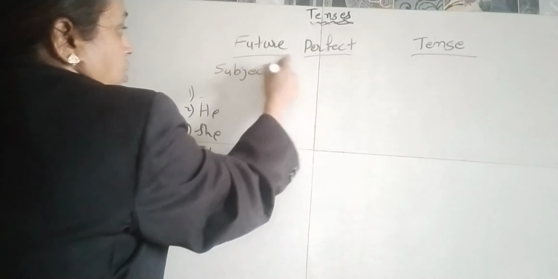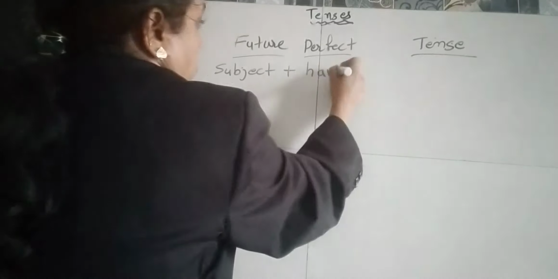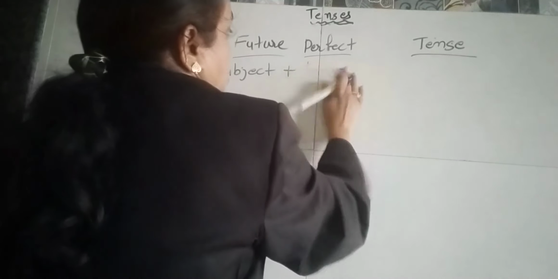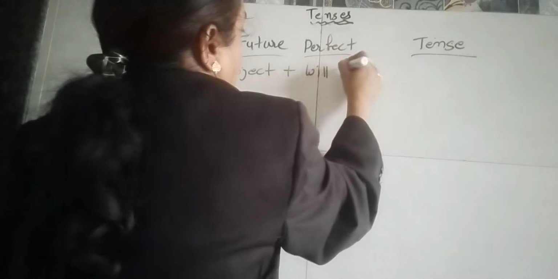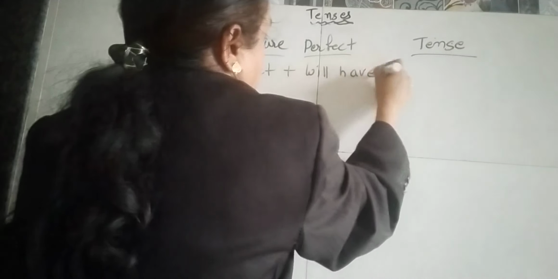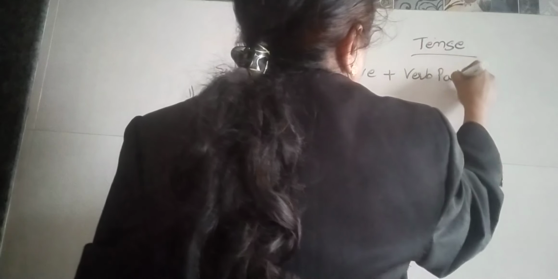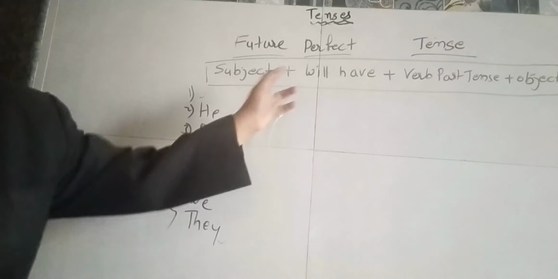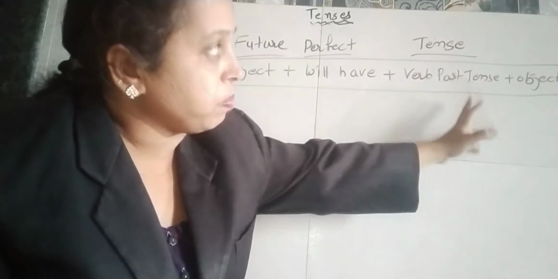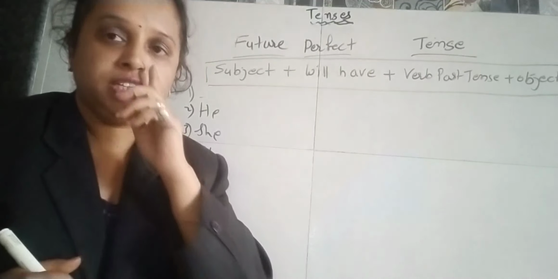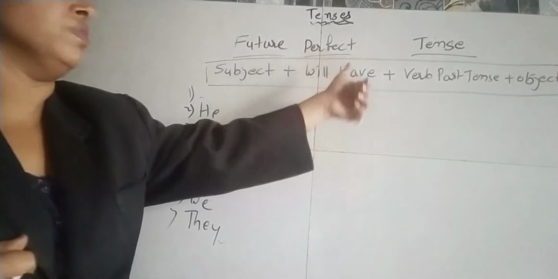Subject plus have, no, subject plus will have plus verb past tense and plus object. Okay, so what was the formula? Look over here. Subject will have verb past tense and the object. This is the formula for the future perfect tense.